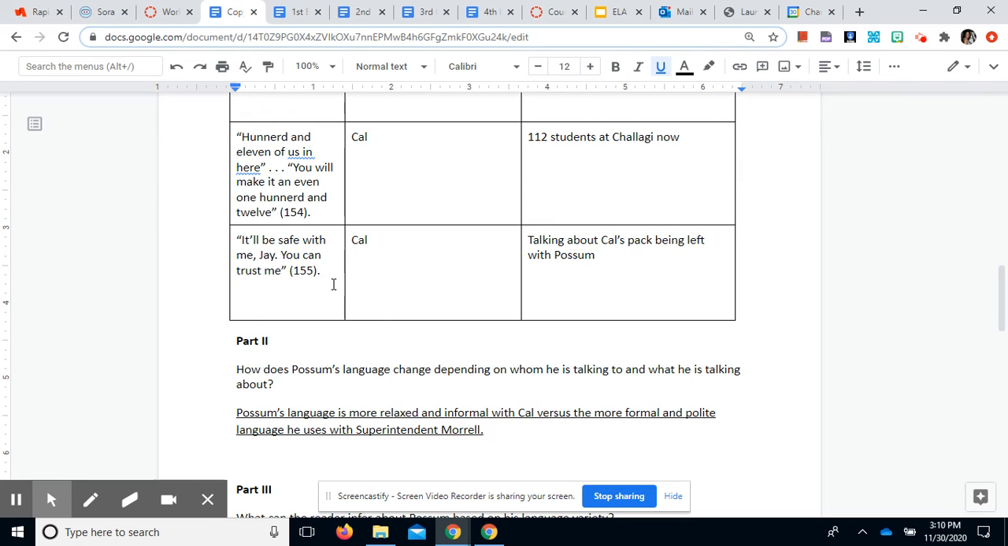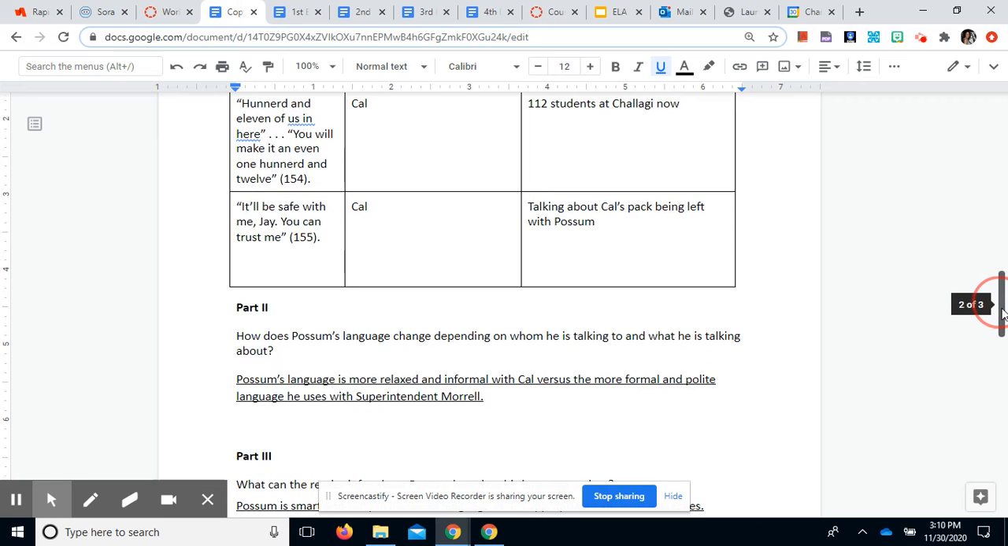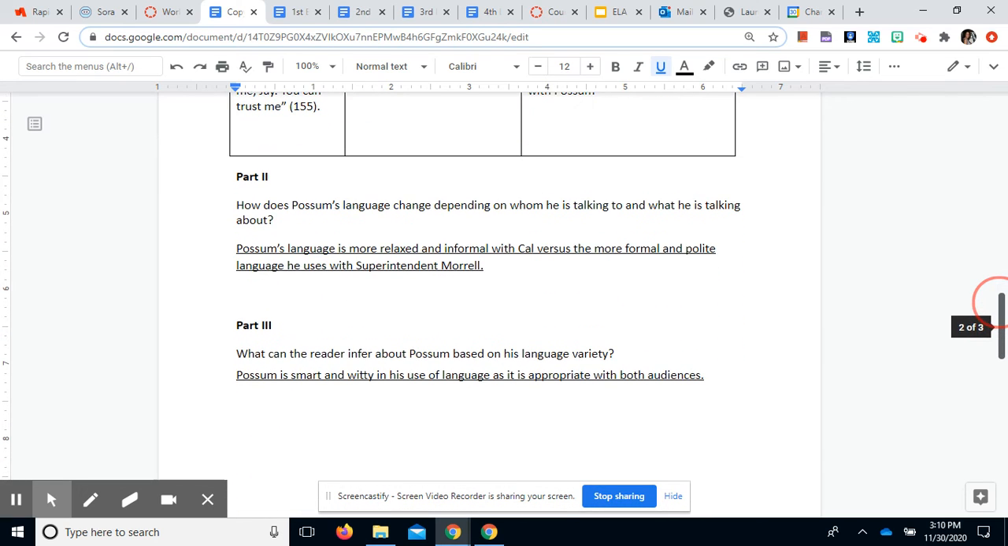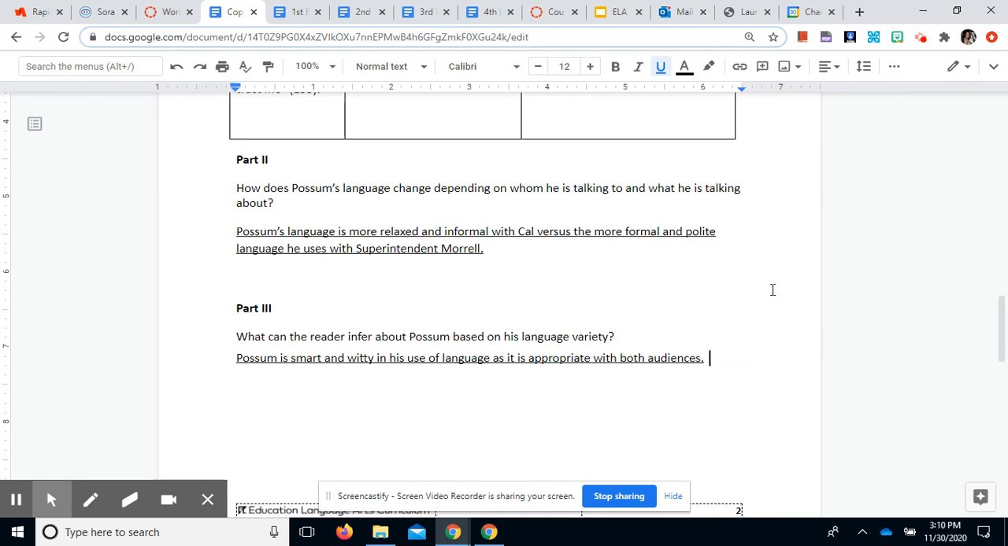And then, "It'll be safe with me, Jay. You can trust me." Possum talking to Cal, calling him Jaybird, talking about the pack that Cal has to leave with Possum to go into the infirmary. Two questions here. How does Possum's language change depending on whom he is talking to and what he is talking about? Possum's language is more relaxed and informal with Cal versus the more formal and polite language he uses with Superintendent Morrill.